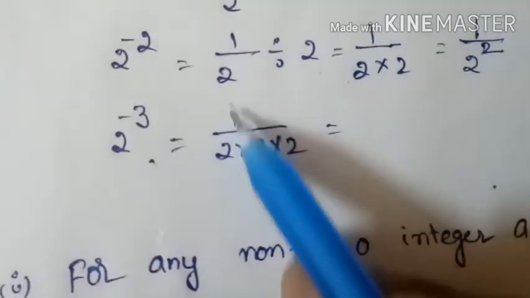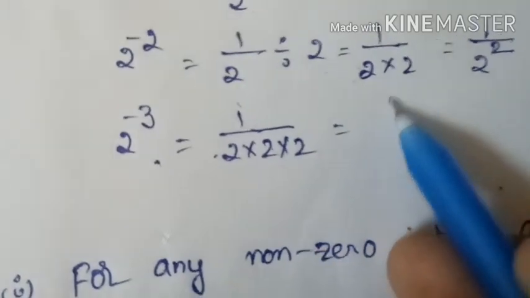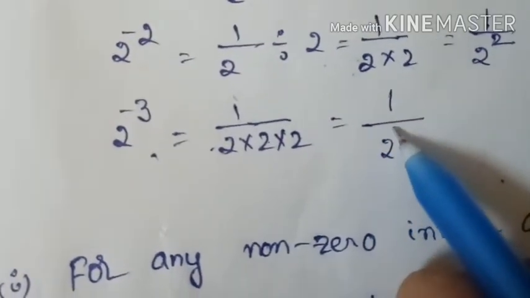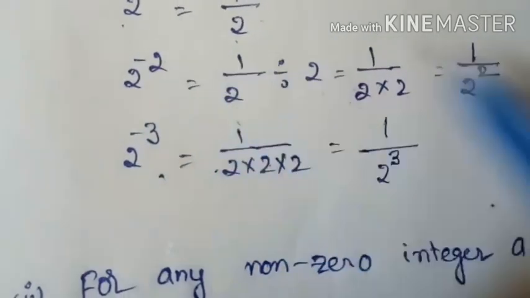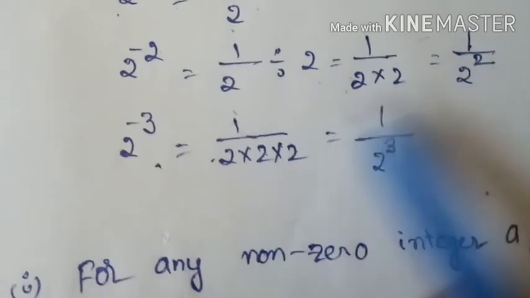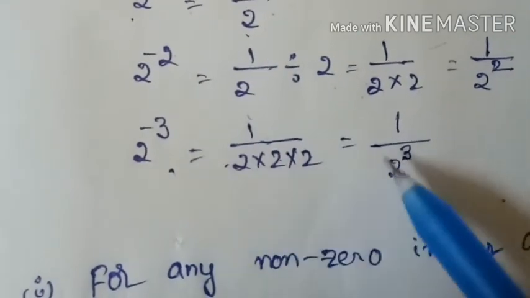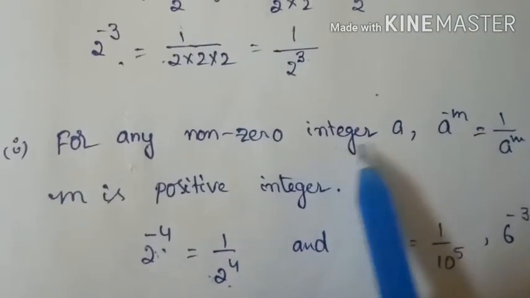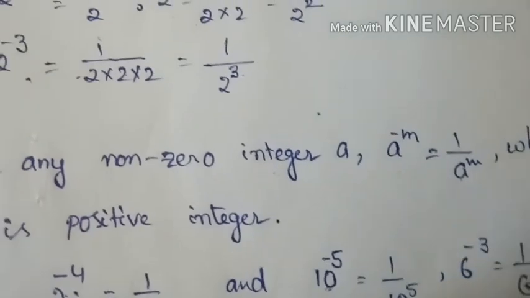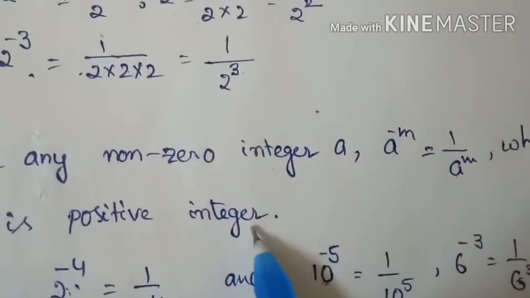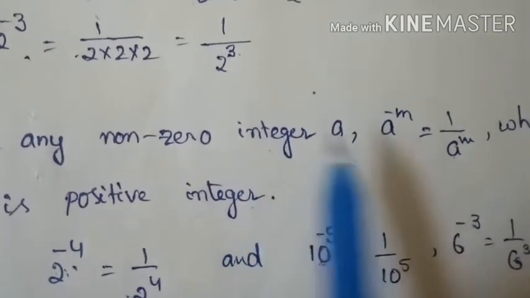Yes, and here 1 by 2 into 2 into 2, that means 1 by 2 power of 3. Okay, so 2 power of minus 1 is equal to 1 by 2, 2 power of minus 2 is equal to 1 by 2 power of 2, 2 power of minus 3 is equal to 1 by 2 power of 3. That means for every non-zero integer a, a power of minus m is equal to 1 by a power of m, where m is a positive integer. Clear?